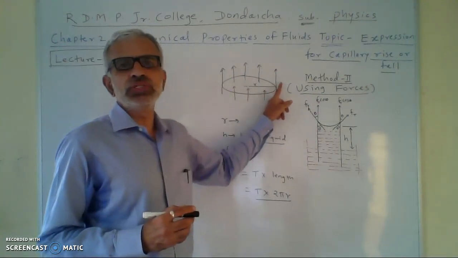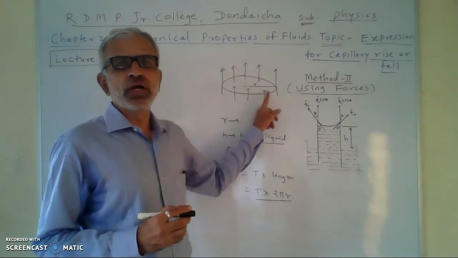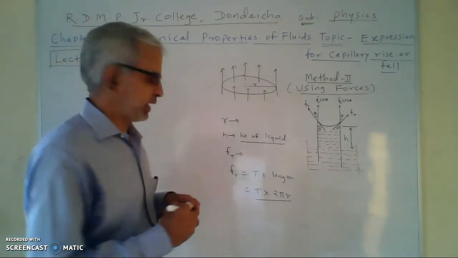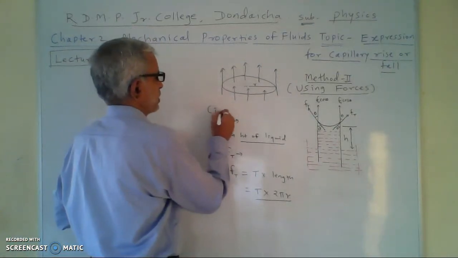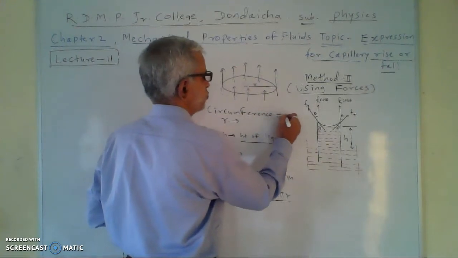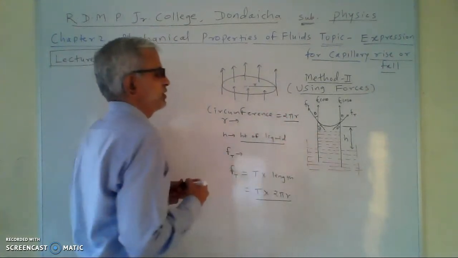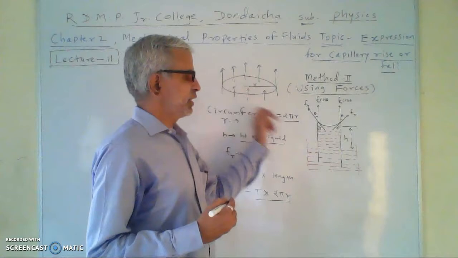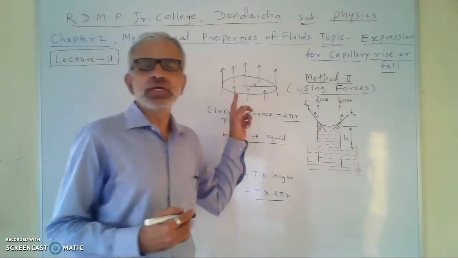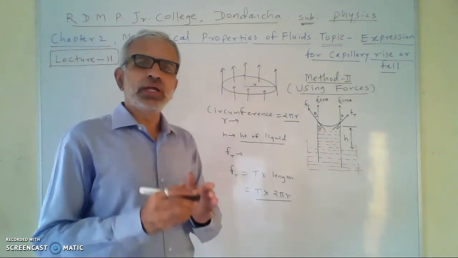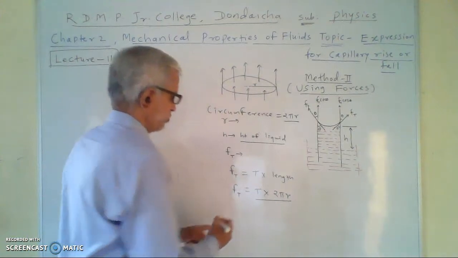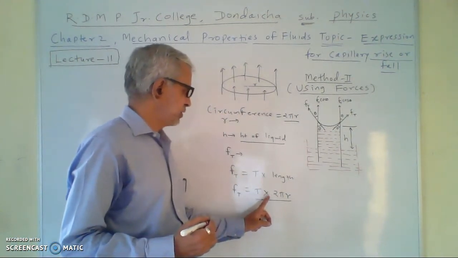The shape of the capillary tube is a circle, and the circumference of the circle is 2 pi r. This is the length of the liquid in contact with the capillary tube, and because of that, to determine the force due to surface tension, we write Ft is equal to T multiplied by 2 pi r.